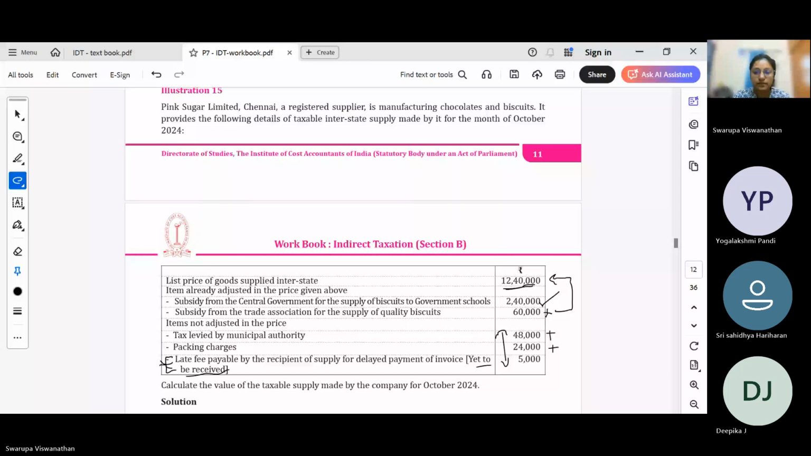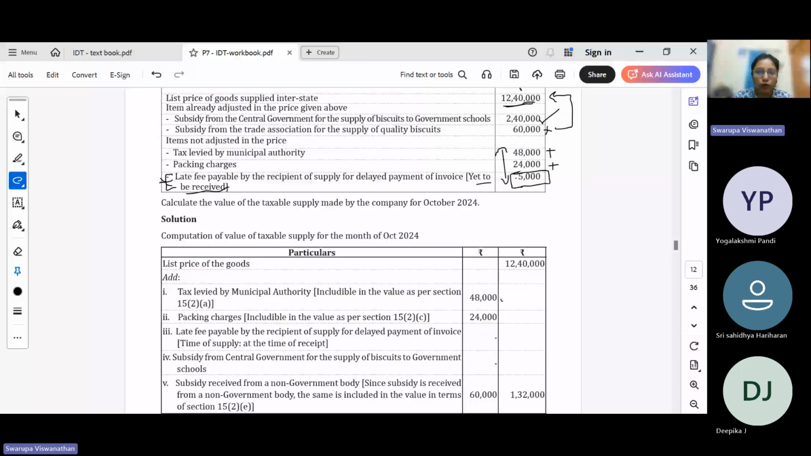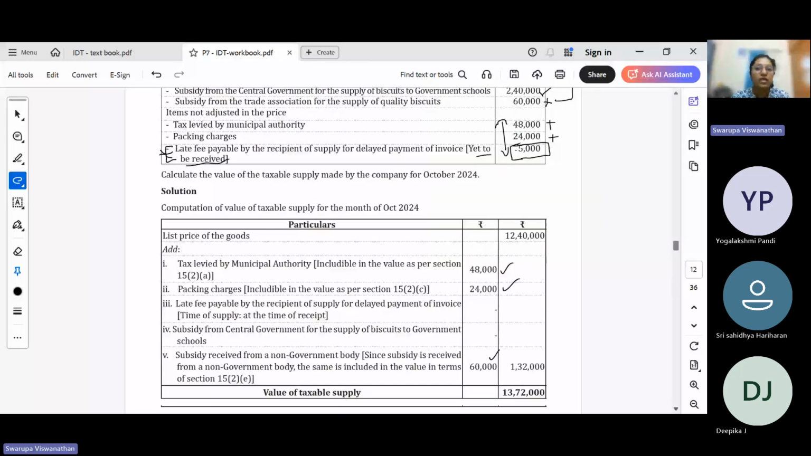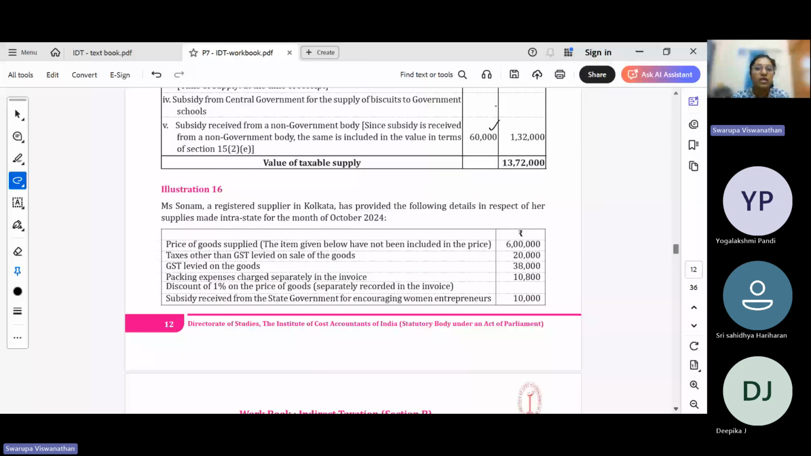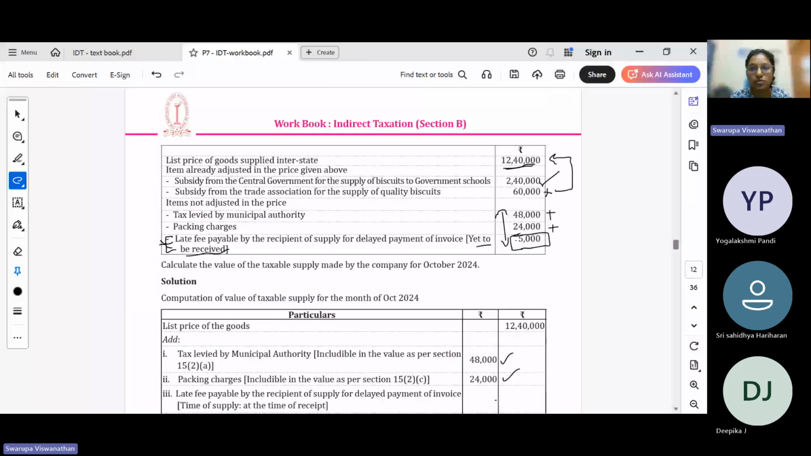Okay, so 12,40,000, we are adding 48,000, 24,000 and 60,000. It's very important that you read the question thoroughly before you decide whether to add or not. In the same question, if they had just given late fee payable by the recipient on delayed payment, with nothing mentioned in brackets, we will assume that it has been received, and accordingly we will add it in the value of supply.